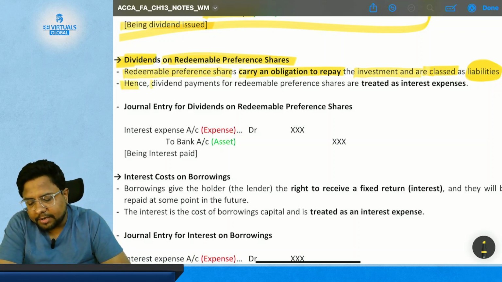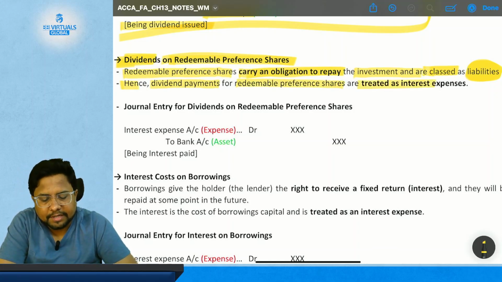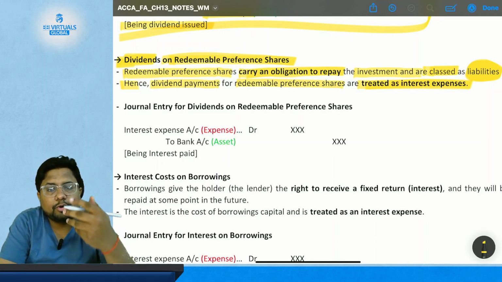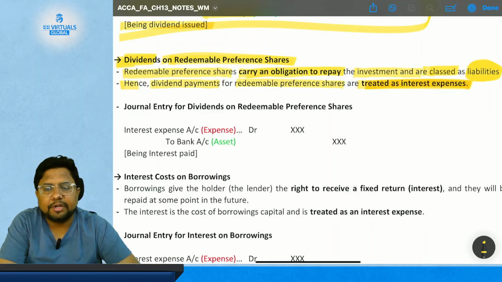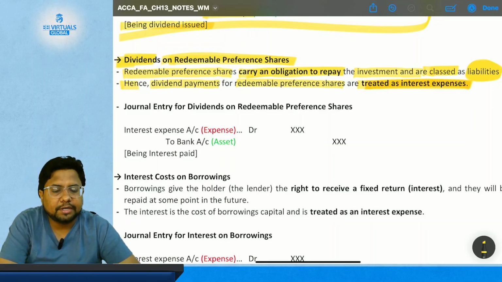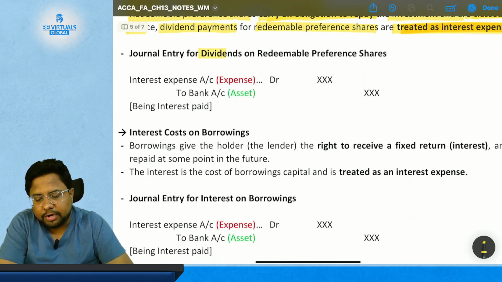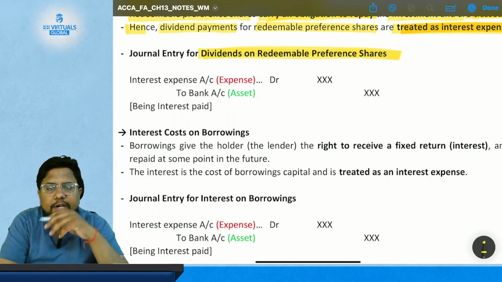Hence, the dividend payment you are going to make for redeemable preference shares is treated as interest expense. Now, the journal entry for dividends on redeemable preference shares is as follows.